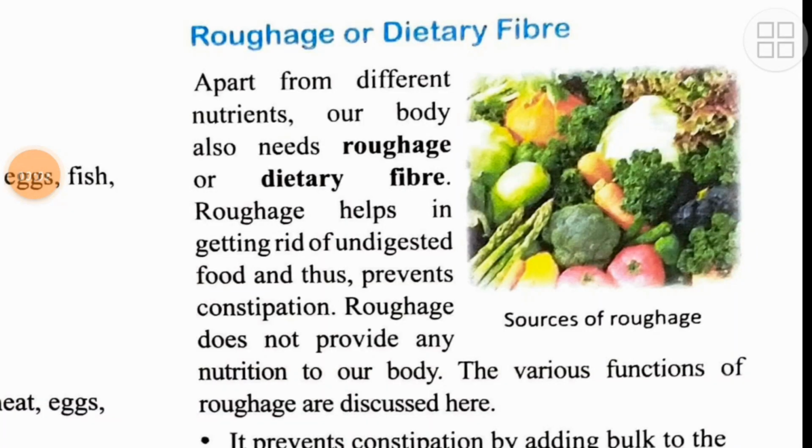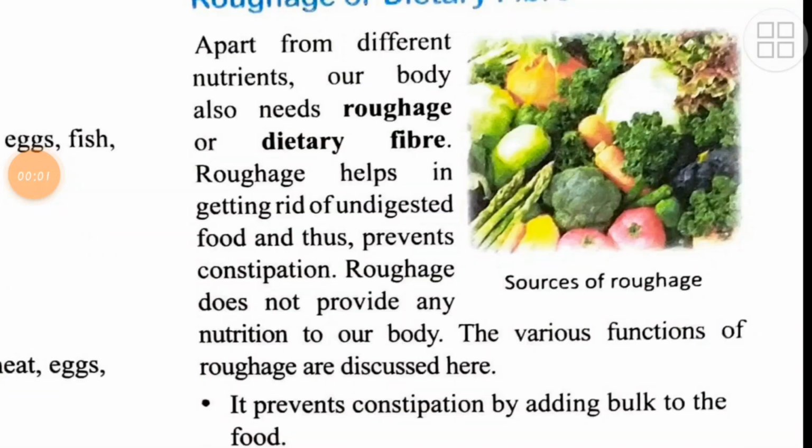Now let's talk about roughage. Last year we learned that roughage helps in the formation of stool. Now let's talk about roughage in more detail. Apart from different nutrients, our body also needs roughage, which is also called dietary fiber. Roughage helps in getting rid of undigested food and thus prevents constipation. Constipation is a condition when you face difficulty in passing out waste material from your body. Remember, roughage does not provide any kind of nutrition to our body.